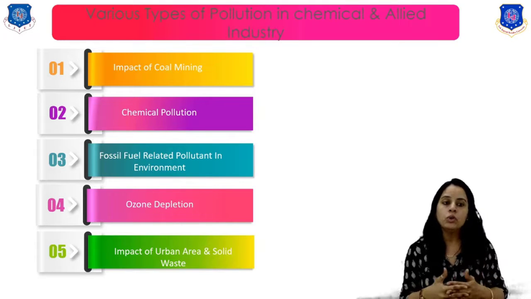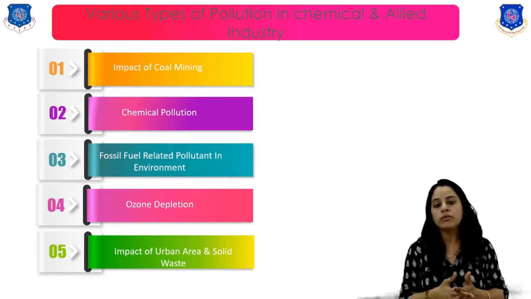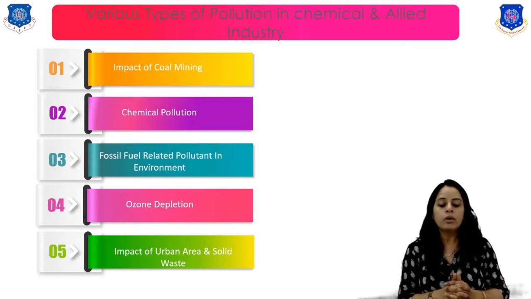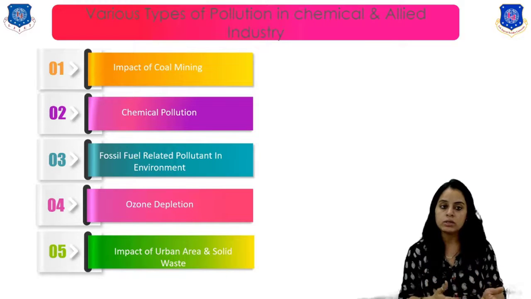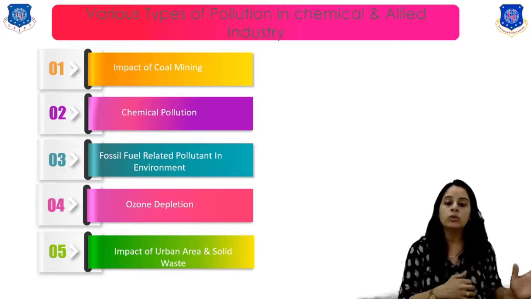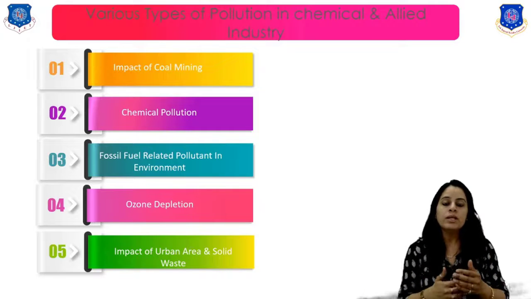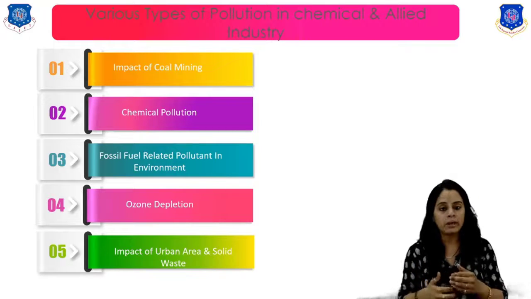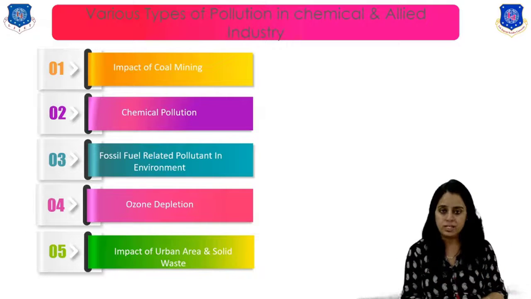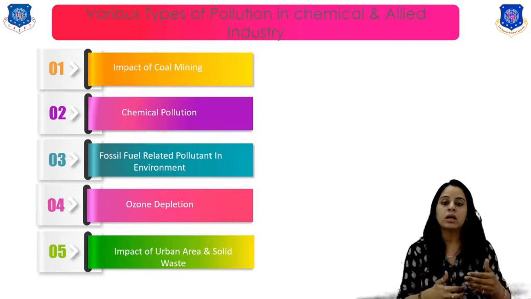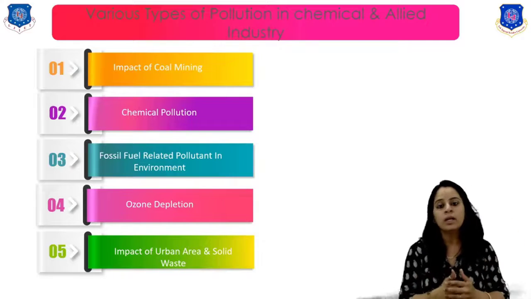And the last one is solid waste. We all know that in our India, solid waste management is a major problem. Due to the rapid population growth in urban areas, new technologies, and the tendency of people to move from rural to urban areas, the population increases and people use new technology, and ultimately the products are converted into solid waste. So the rate of solid waste generation is very high. So this is all about solid waste management.